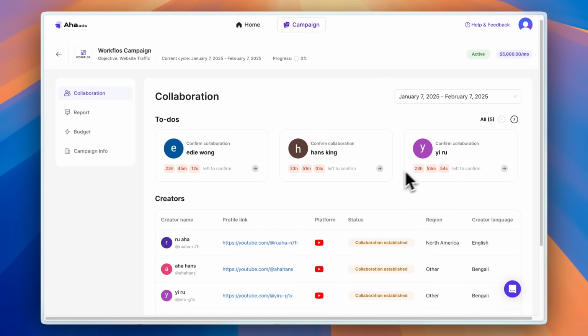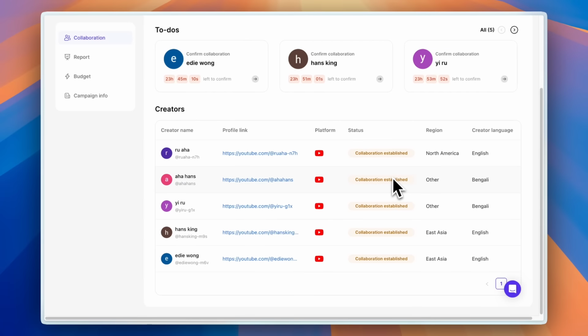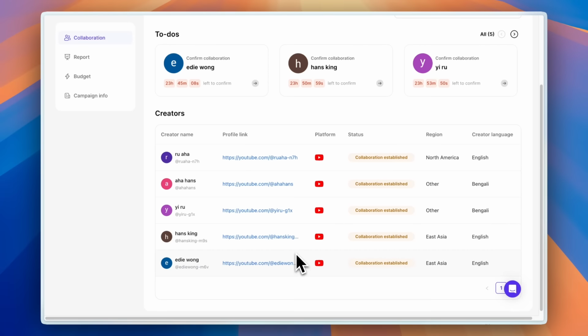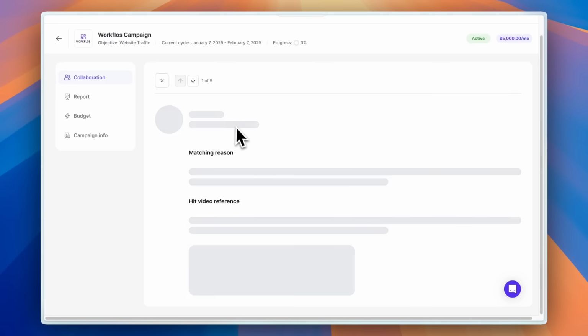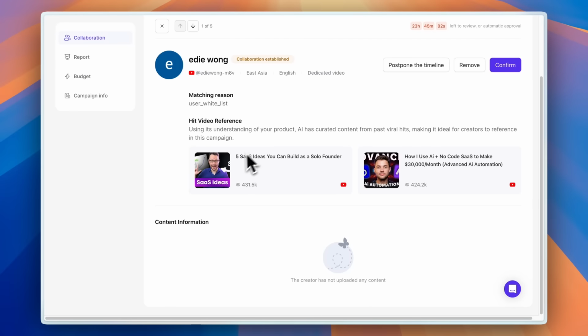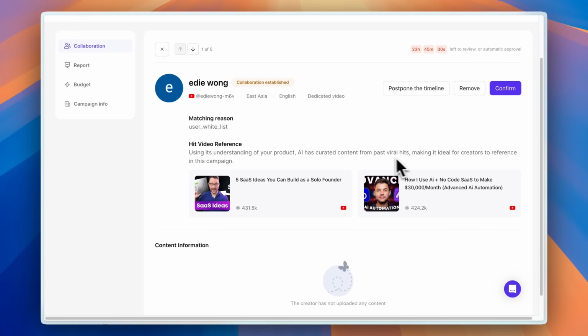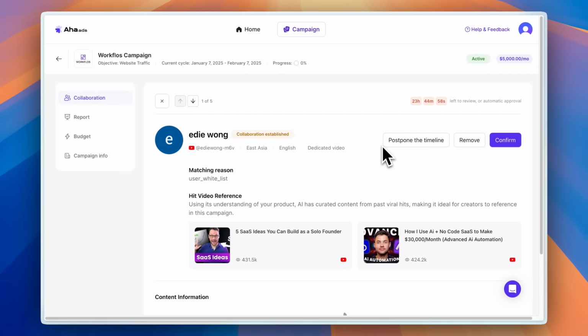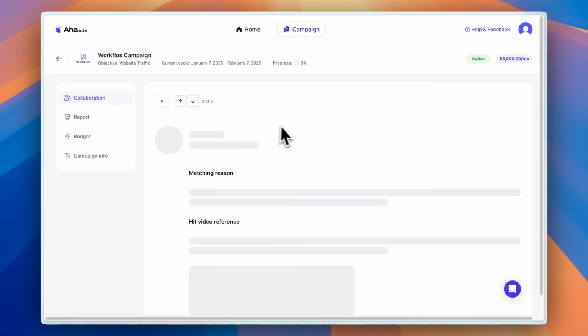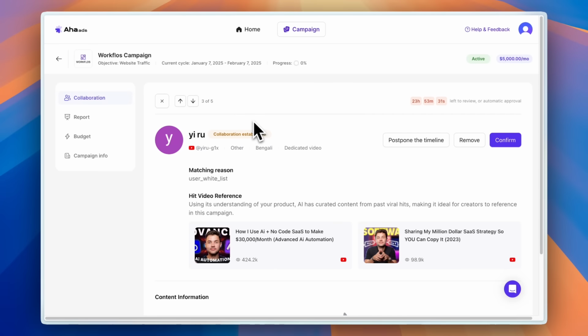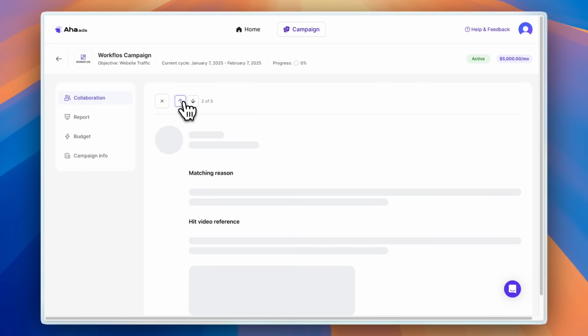AI-powered audience matching. Advanced algorithms analyze brand targets and creator audience profiles to find the best fit of creators, ensuring campaigns reach the right people for maximum impact. Multi-platform reach supports various social media platforms for campaign distribution, making it easier for advertisers to manage all their marketing channels in one place.